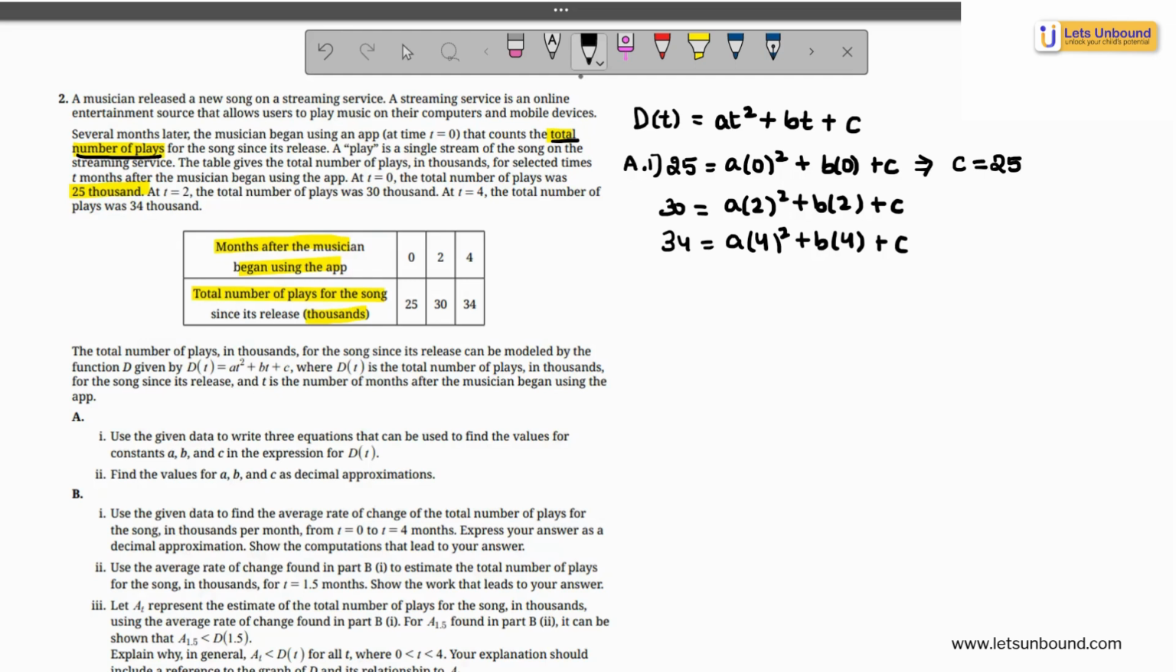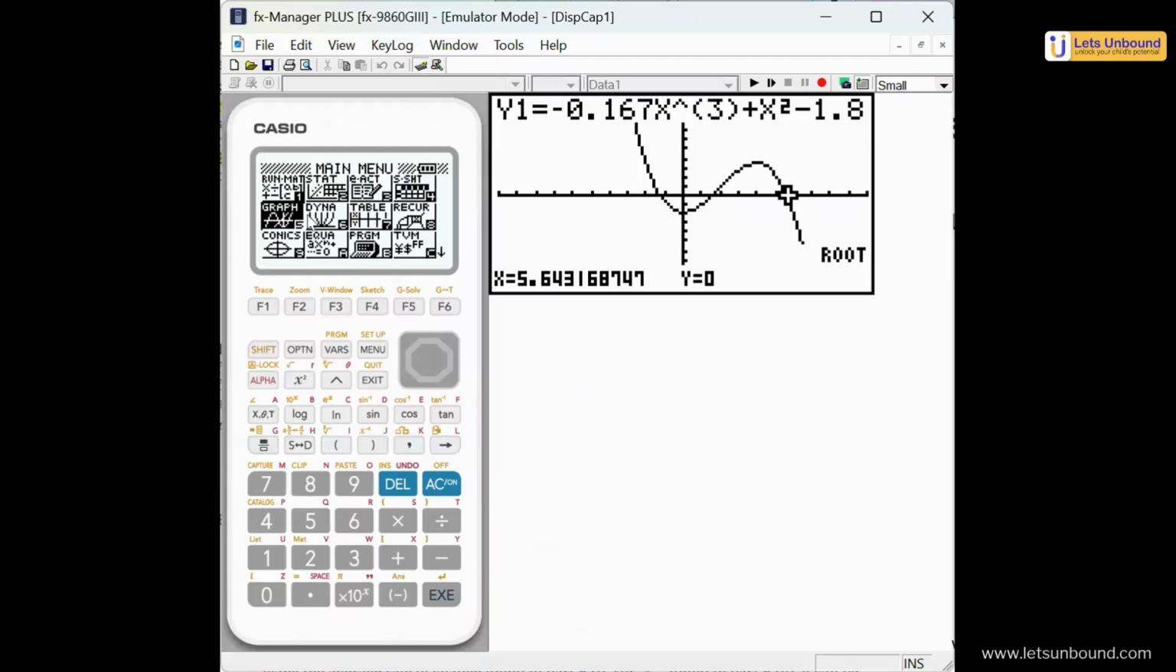I could have substituted c as 25 in both the other equations and got two simultaneous equations. But I can make use of my calculator, and let's see how you would effectively utilize your calculator to solve these simultaneous equations. And remember, this is a set of three simultaneous equations. If you look at the equation button on your GDC, it will help you solve for any set of simultaneous equations that you have, whether it's 2 or 3.